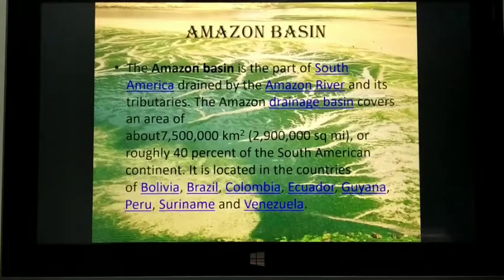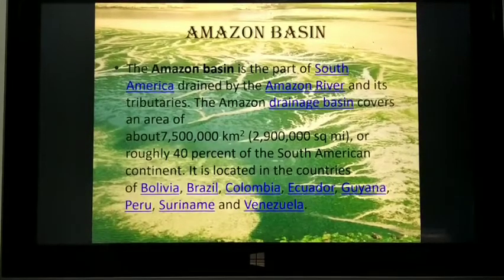If you observe the map on page number 15, you can see the last part of the drainage, on the eastern side, where Marajo Island is. There the Amazon River discharges its sediments, leading to the formation of islands near its mouth.